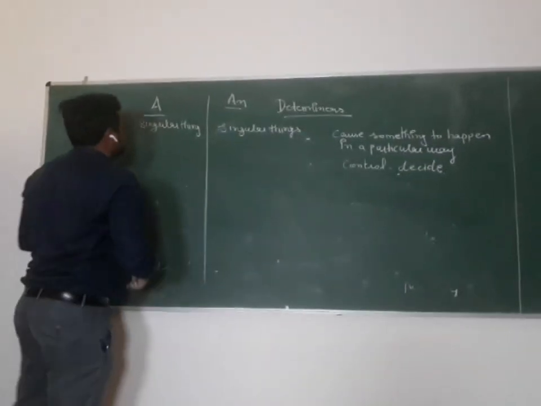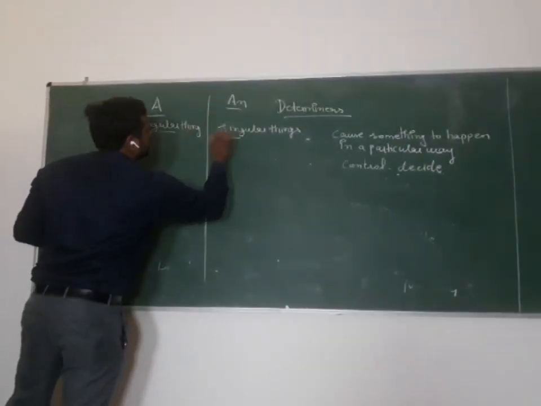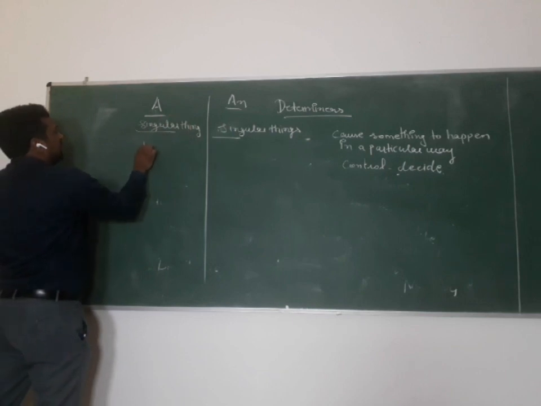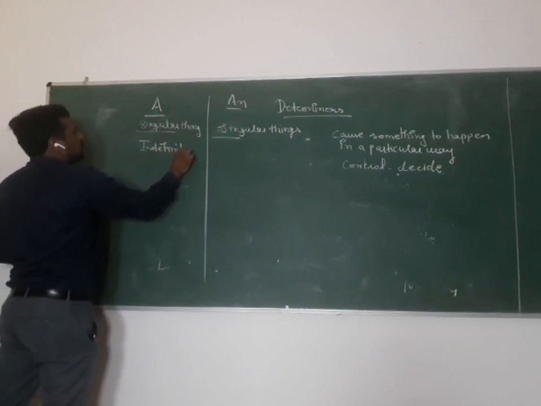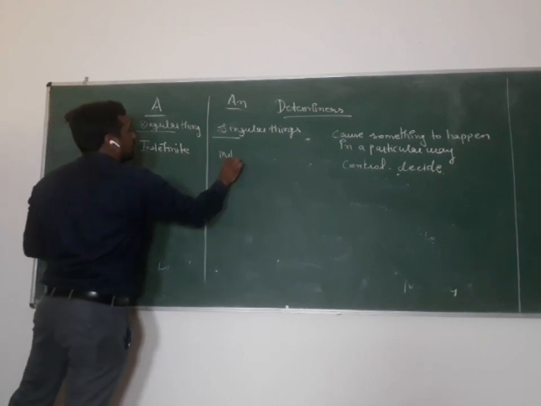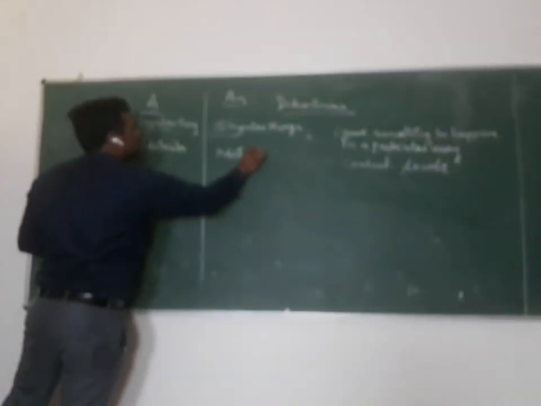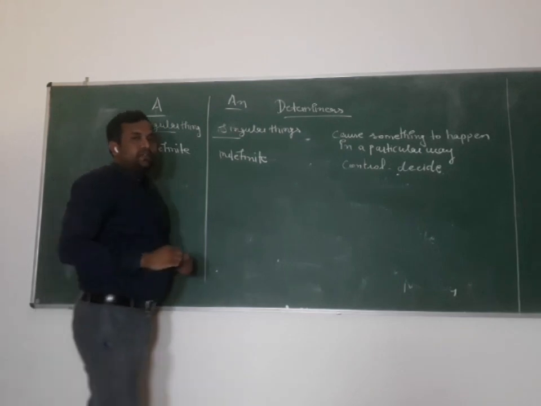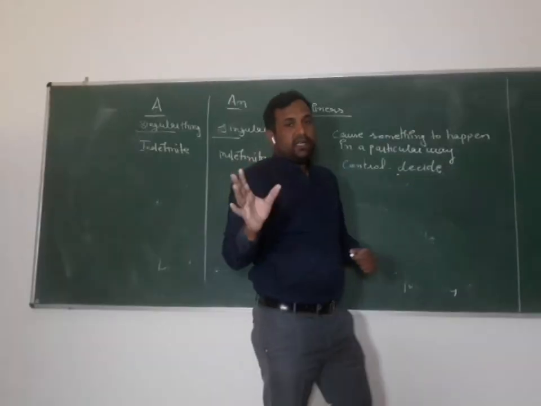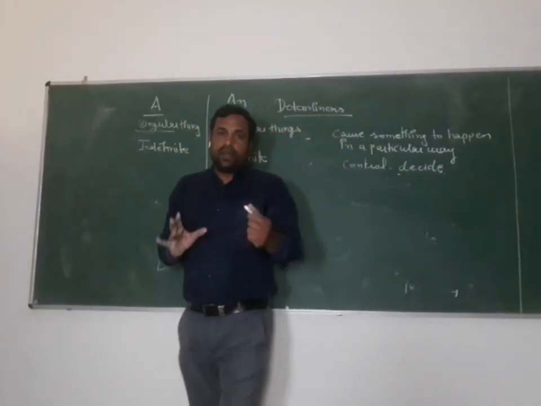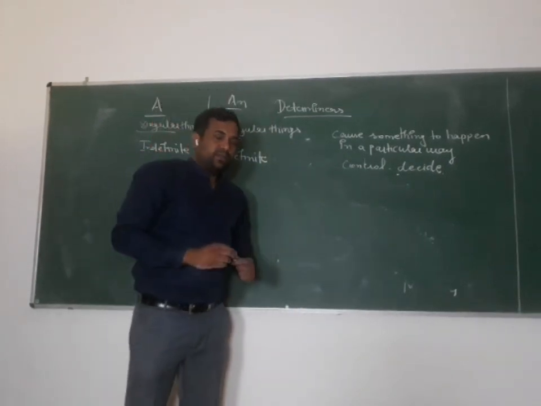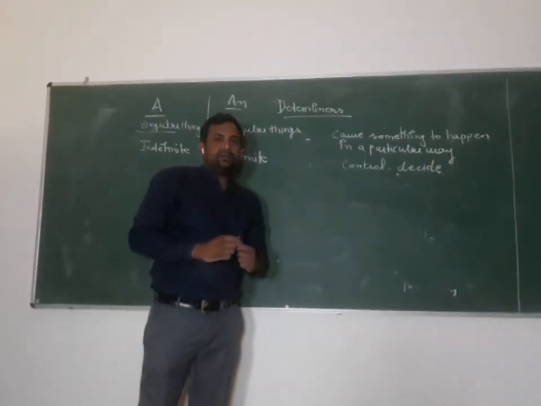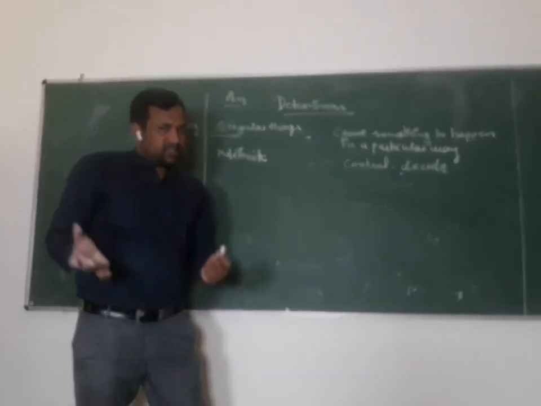Second thing is that both are used with indefinite nouns. Like you are mentioning any boy. Suppose you have seen a boy: I saw a boy in a faded dress.